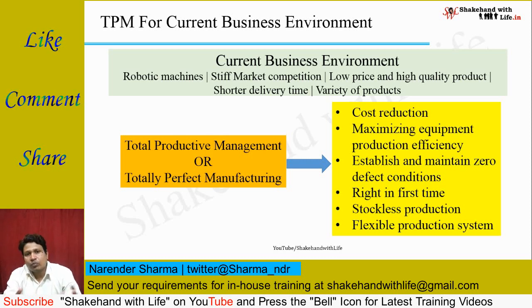So to cope with the flexible or fluctuating demand, the production system must be flexible. Therefore, the meaning of the TPM changed with the current business environment, and total productive maintenance changed to total productive management, or you can say totally perfect manufacturing.